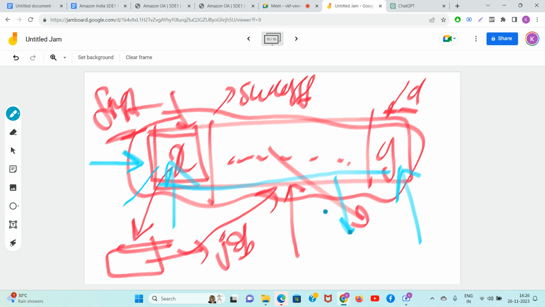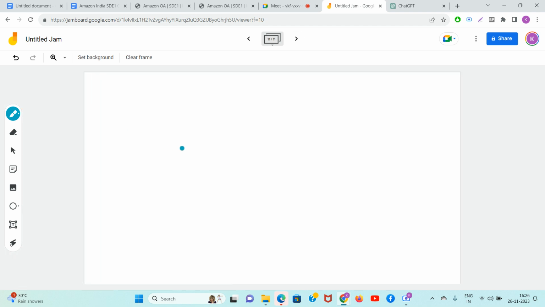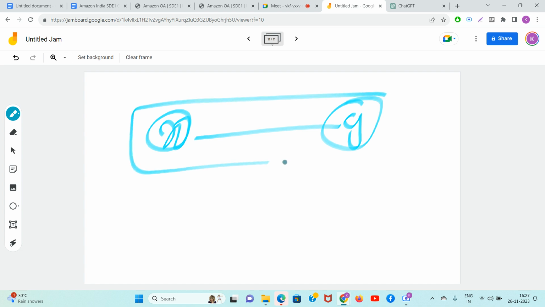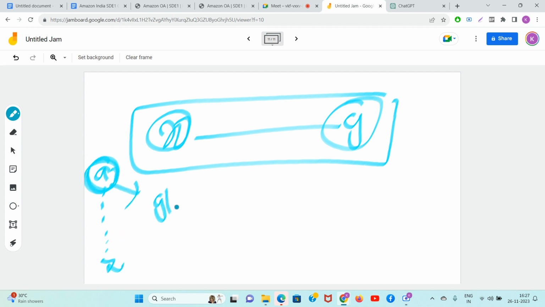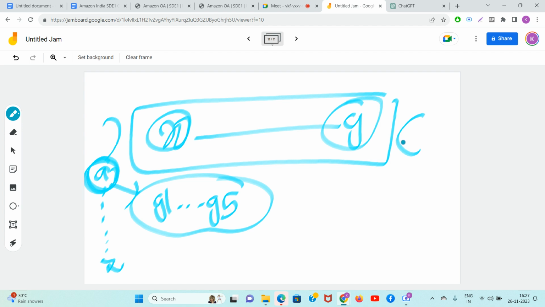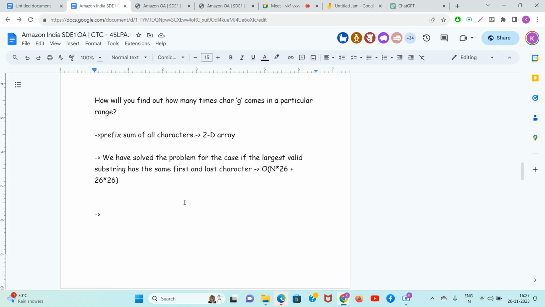Now guys, these basic things are clear. Now guys tell me, starts at x, ends at y. Now how will you check if this is valid or not? Guys, same algorithm, no difference. You will check g1 and g5. Is the amount of times a is coming outside greater than or equal to 1 and the amount of times a is coming inside greater than or equal to 1? If yes, invalid. Do this and check everything. Guys, what will be the final time complexity? The job is done now.